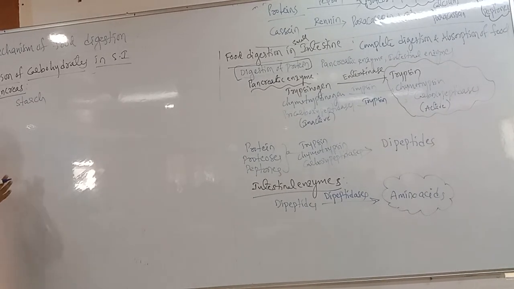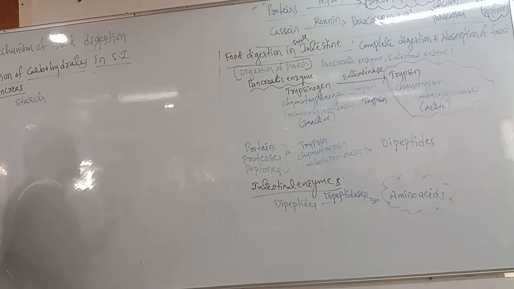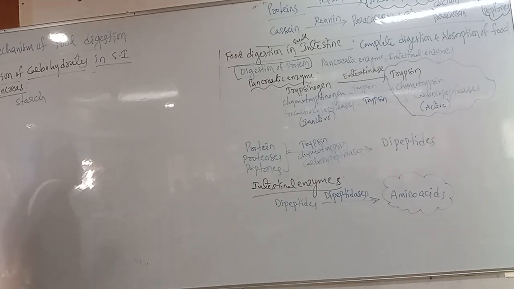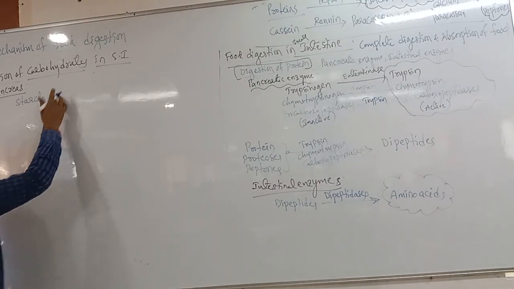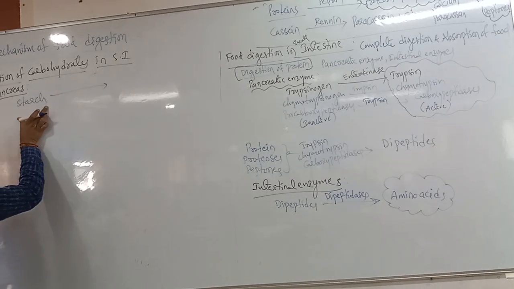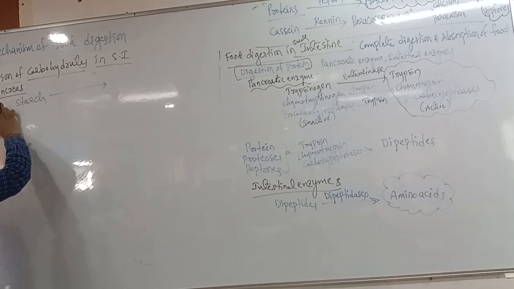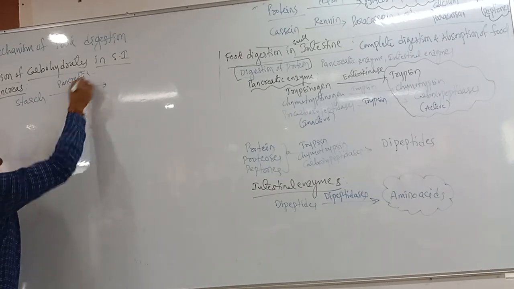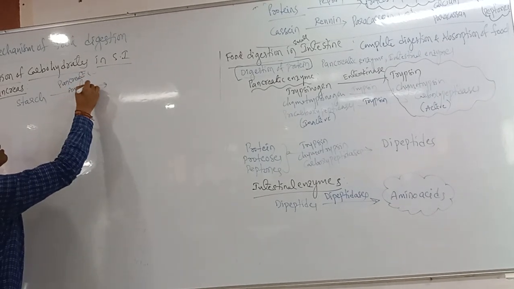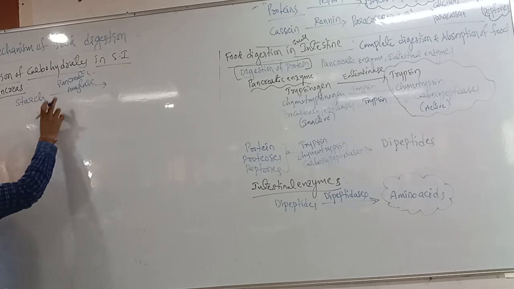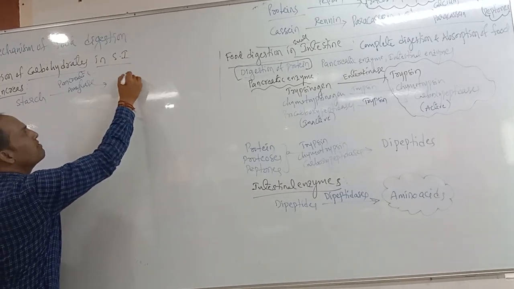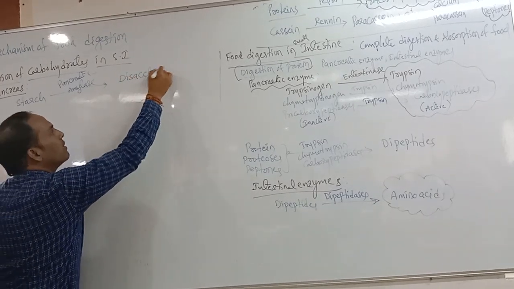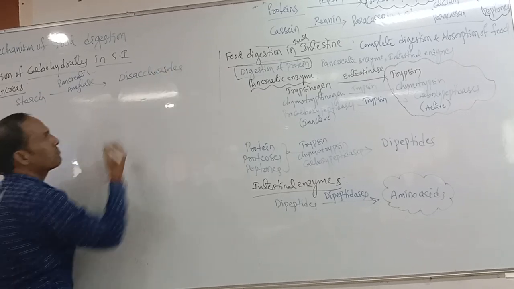Already in our oral cavity, only 30% of starch digestion occurs. The remaining 70% of the starch digestion occurs in our small intestine. Who will convert the remaining 70% of the starch? That is called pancreatic amylase. Pancreatic amylase converts the remaining 70% of the starch into which one? Disaccharides.